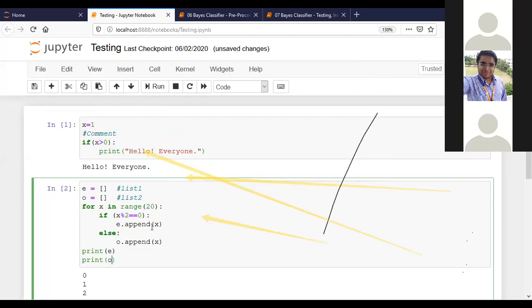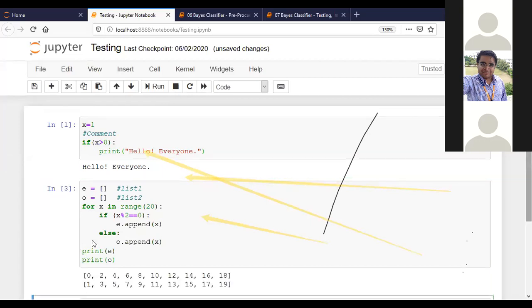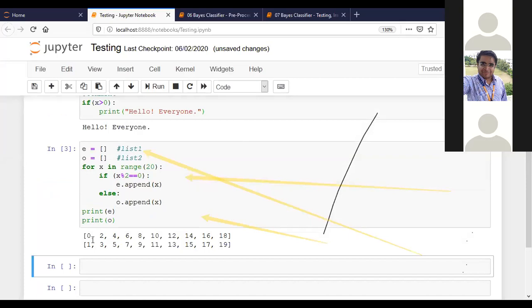Okay. So if I do this, what we get, look, we have two different lists which are 0, 2, 4, 6, 8, 10, 12, and 1, 3, 5, 7, 9, 11, 13. Is it clear? So what we have now, we have a clean data of two different types.